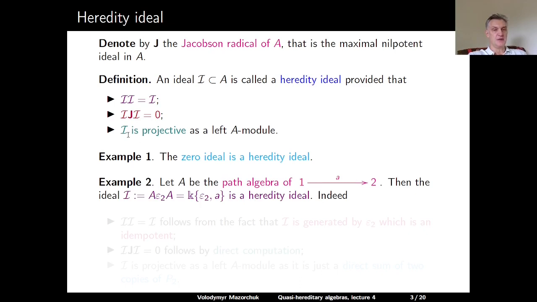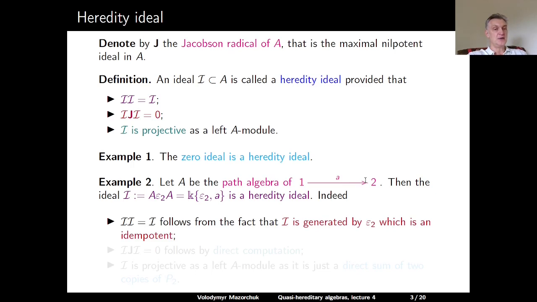Here is another example. Let A be the path algebra of the following quiver. We have two vertices, 1 and 2, and an arrow a from 1 to 2. Consider the ideal I, which is generated by the trivial path at 2. Then this ideal is a linear span of this trivial path, epsilon 2, and our arrow a from 1 to 2. Then the claim is that this I is a heredity ideal.